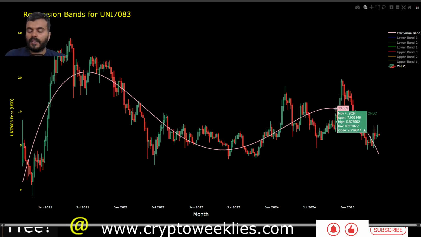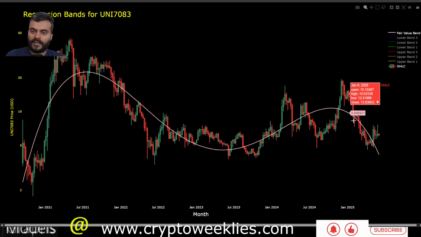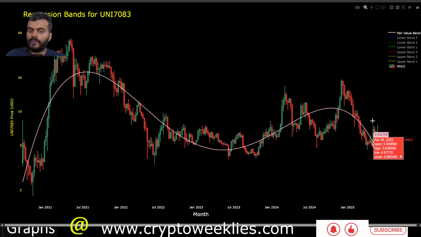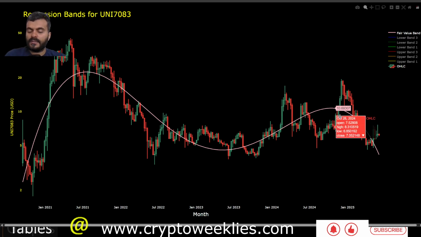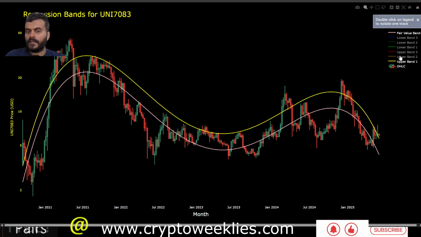Again, since about November 2024, the price has been in a decline for about 6 to 7 months. That's why the fair value has been going down with time. If, let's say, there is a series of higher highs and higher lows in the next 3 to 4 months, the shape of the fair value going forward could have an upswinging bias. But right now the fair value is coming in at slightly over $4, whereas the price is close to the 2 standard deviation ceiling.